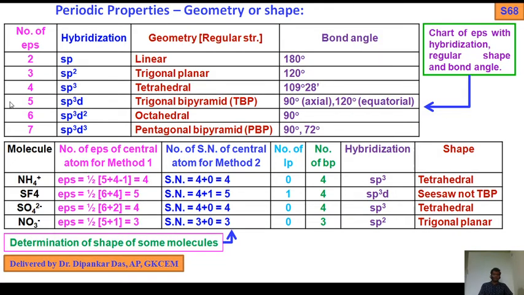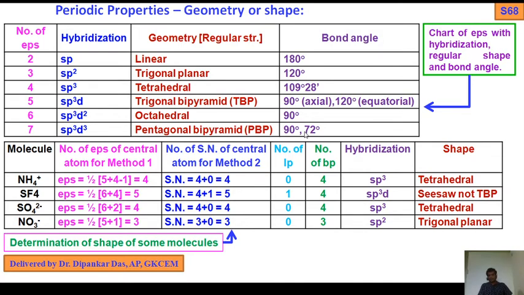If you get number of EPs 3, then hybridization will be sp2, 2 plus 1, 3. Geometry will be trigonal planar. We talk about the regular structure, not distorted structure. Bond angle will be 120 degree. If you get number of EPs of the central atom 4, then sp3, tetrahedral. 5, sp3d, TBP, trigonal bipyramid. 6, sp3d2, 3 plus 2 plus 1, so 6, octahedral. 7, sp3d3, 3 plus 3, 6 plus 1, 7, pentagonal bipyramid.